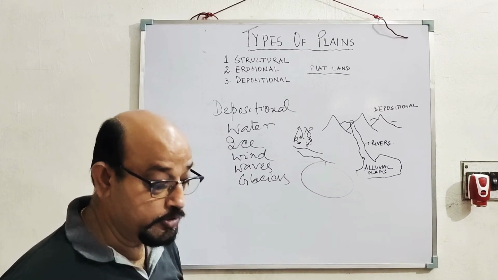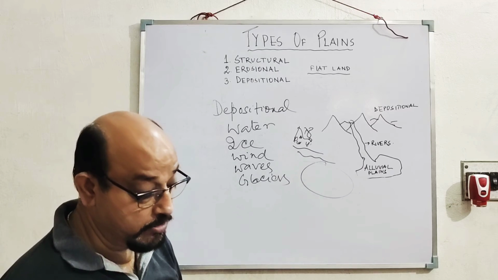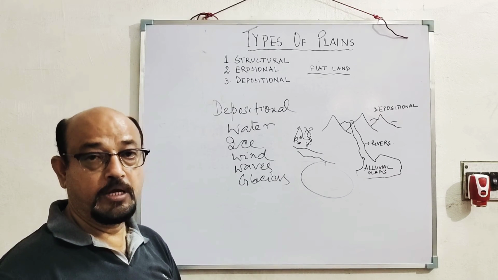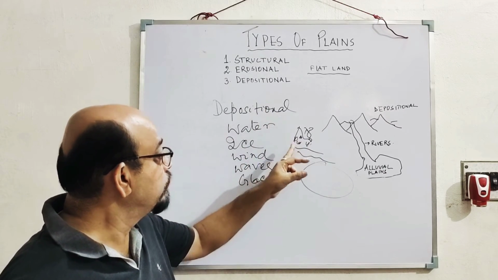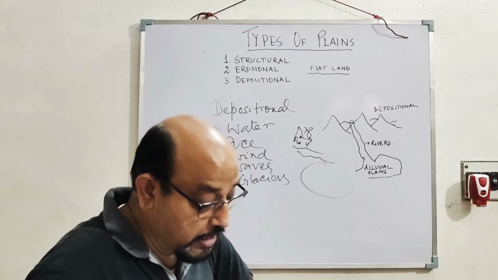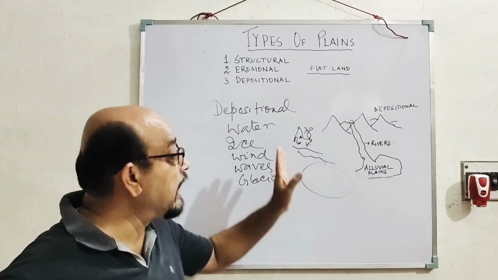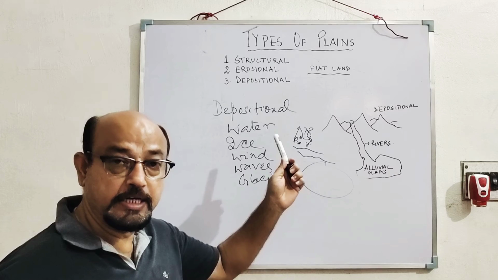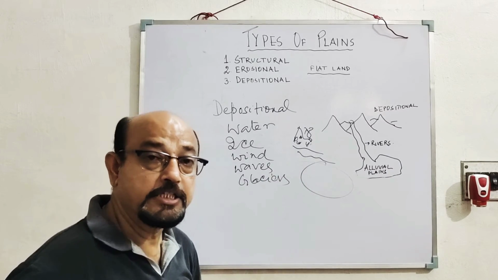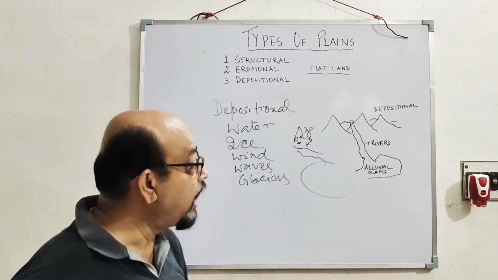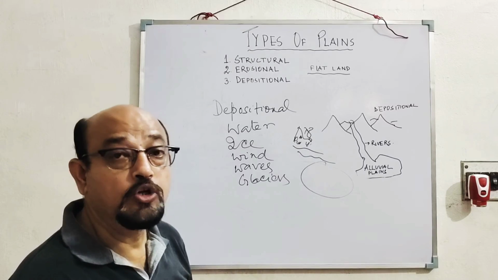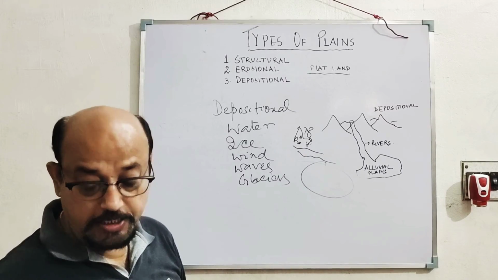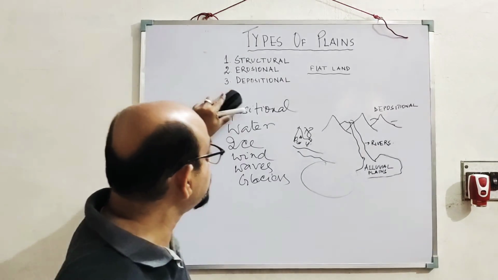Depositional planes which are formed by rivers are known as alluvial plain. The Gangetic plain, which I was explaining to you at that time, the northern plains, the Gangetic plains or the Brahmaputra plain are examples of alluvial plain. Why is it known as alluvial plain?